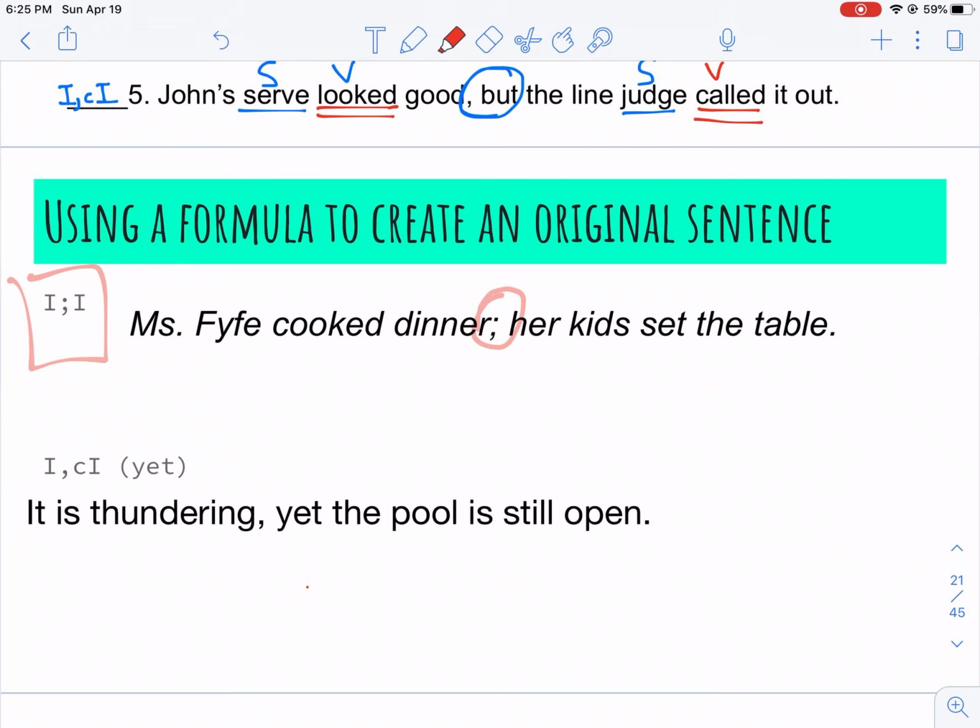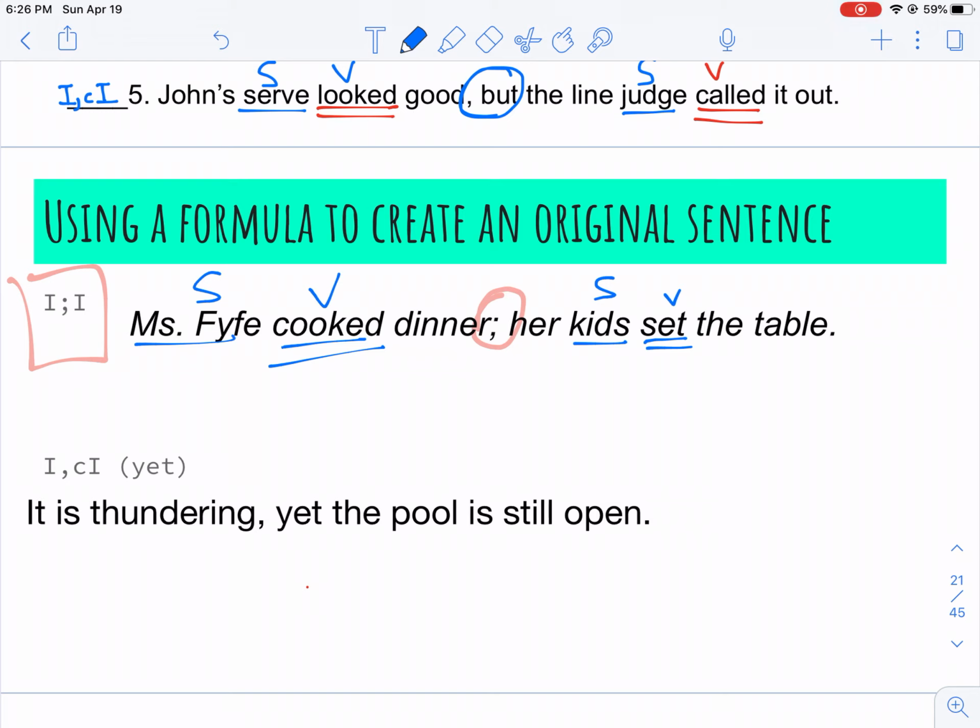In this case, cooked was my verb. Who or what cooked? Miss Fife cooked. And set was the verb. Who or what set? The kids. Okay. So it's an I semicolon I.